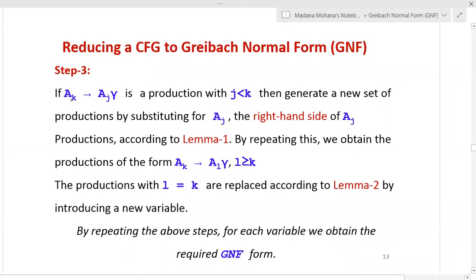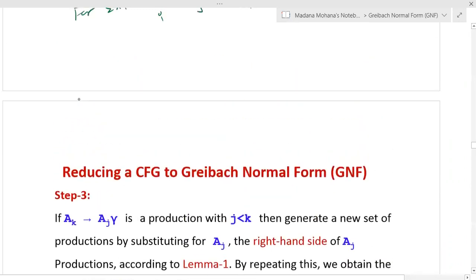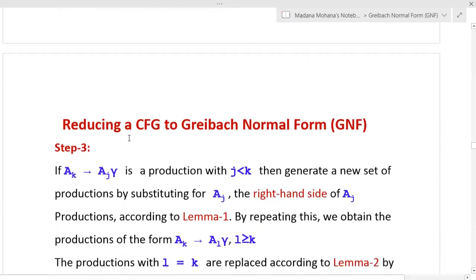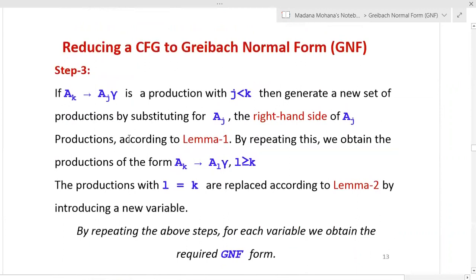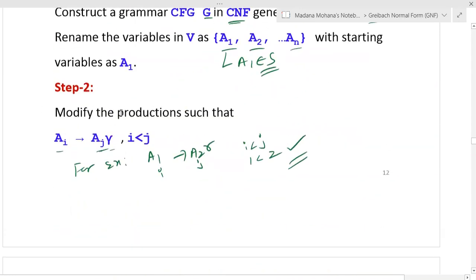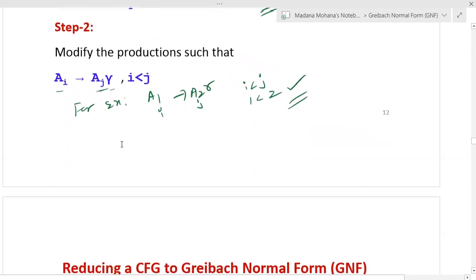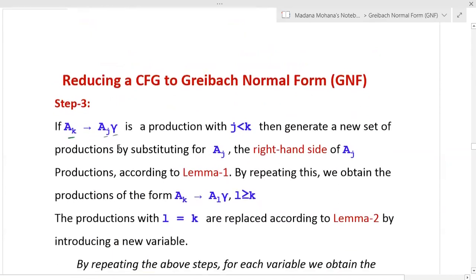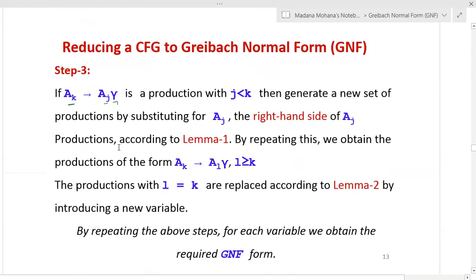Now, if after modifying you get a production of the form Ak derives Aj gamma, here you can see with j less than k. So in step 2, after modifying all the productions in this form, then we have to take the productions satisfying this condition, that is Ak derives Aj gamma.